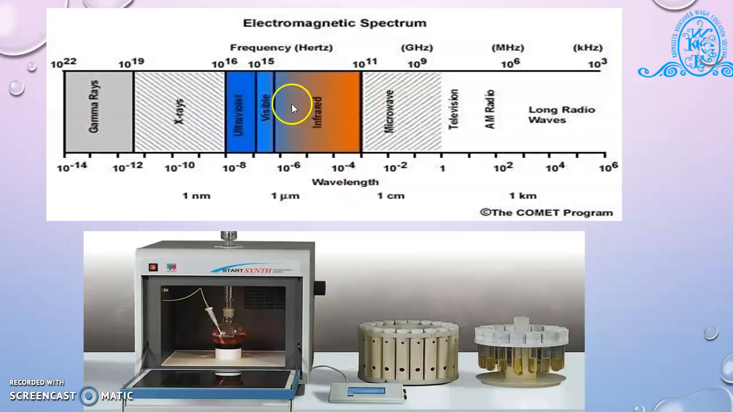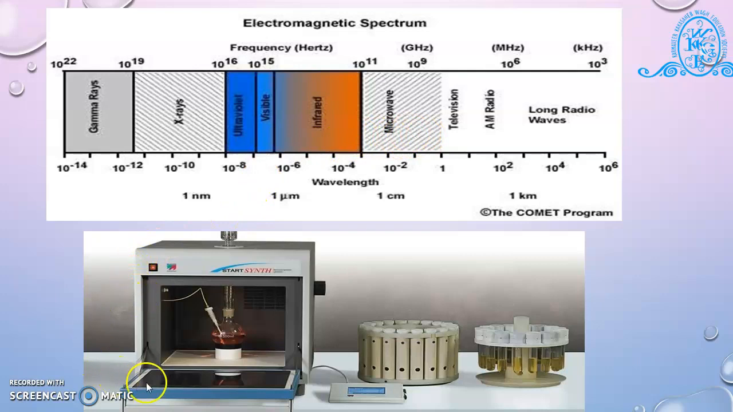Next is the electromagnetic spectrum, which involves gamma rays, X-rays, UV visible, infrared, microwave, television, and long radio waves. But microwave assisted reactions act on infrared to radio frequency radiation.